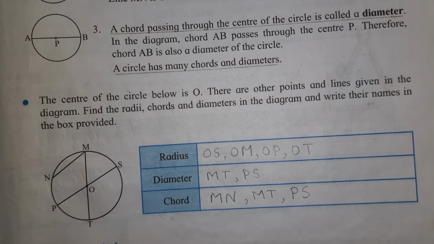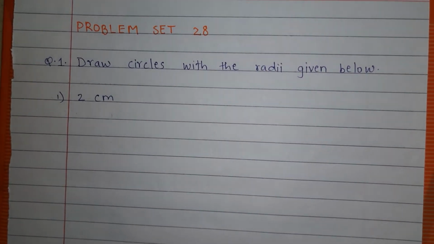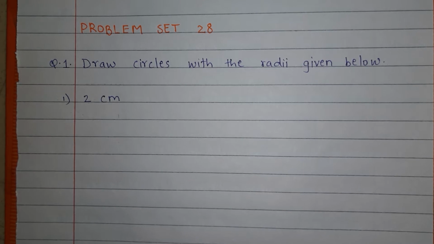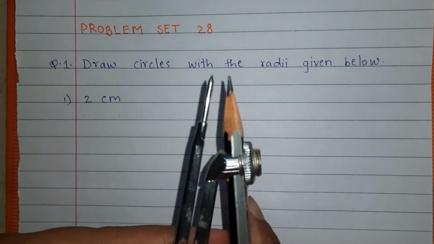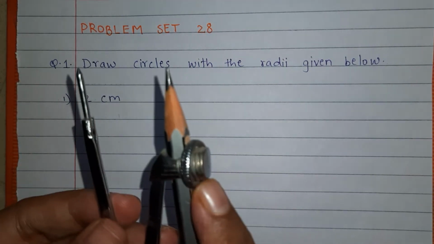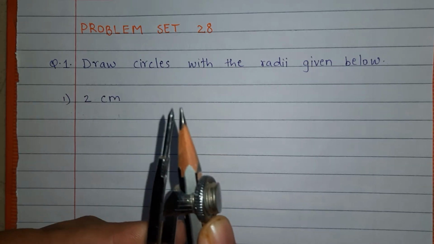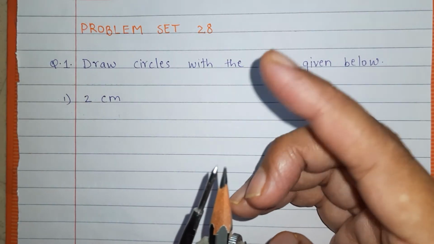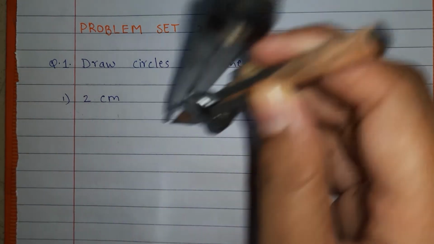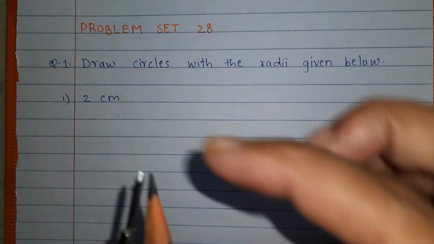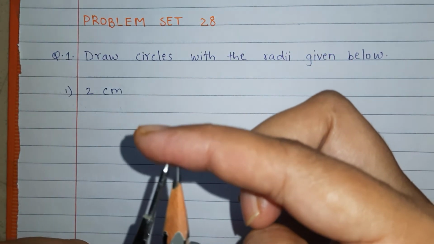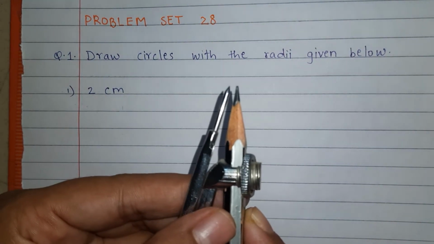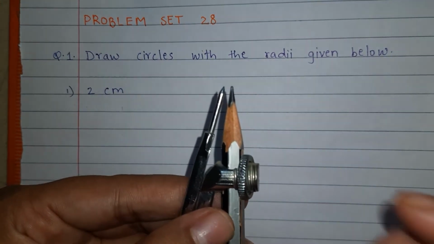Now the next topic is how to draw a circle. So this also we have studied. So for drawing a circle, the instrument that is used is called as compass. This instrument is called as compass. In this compass, you have to fix a sharpened pencil so that both the tips should be at the same level. Okay, both the tips should be at the same level. So this you can check by using your finger. दोनों टिप्स एग्जैक्टली सेम लेवल पे होनी चाहिए.